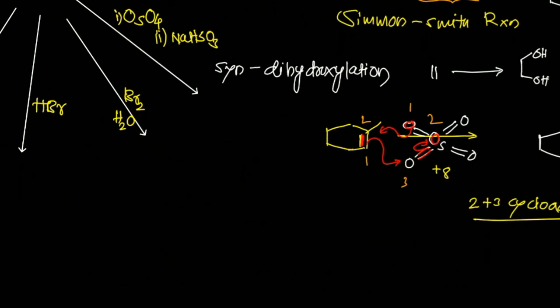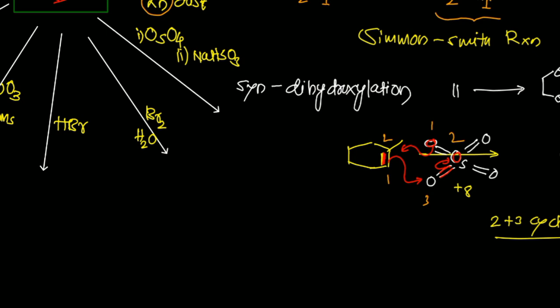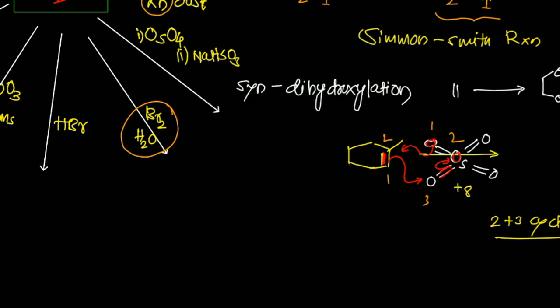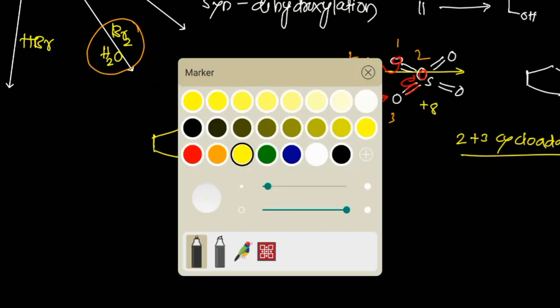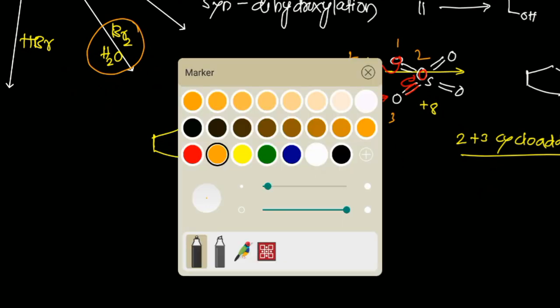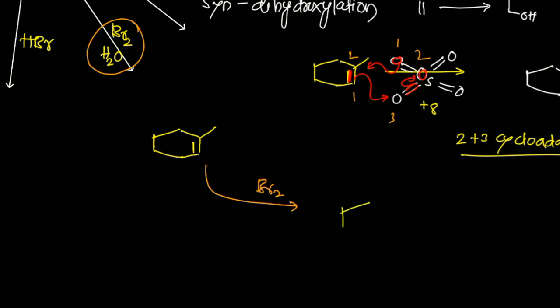Okay. Now suppose I have bromine water. You know that bromohydrin test. Okay, bromine water. What will happen? Suppose the mechanism will be here first of all. Now you know that the reaction will go in the same fashion. Suppose I have a cyclohexene molecule. When I treat it with bromine first, what will happen? Just recall what the first step of bromination is. Bromination will occur at the opposite side.